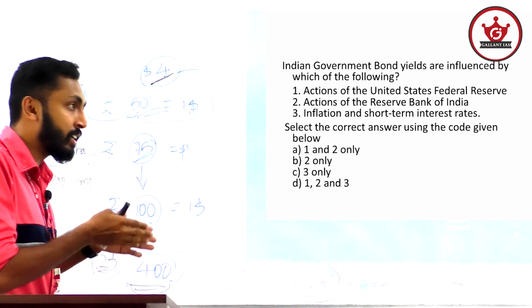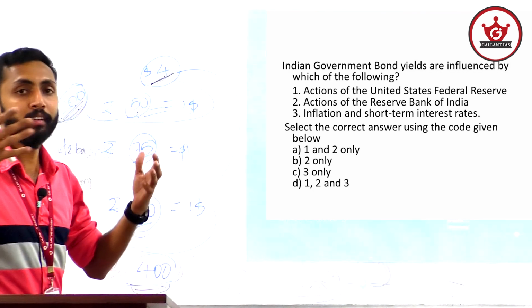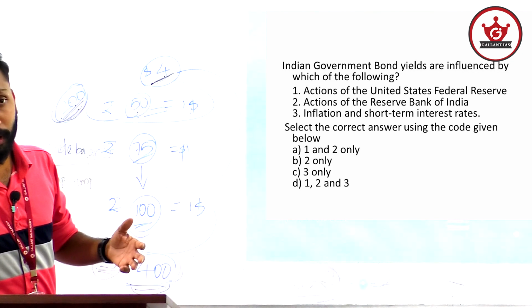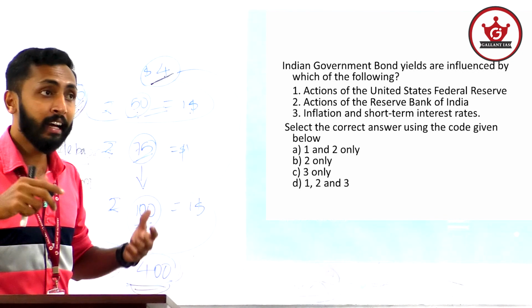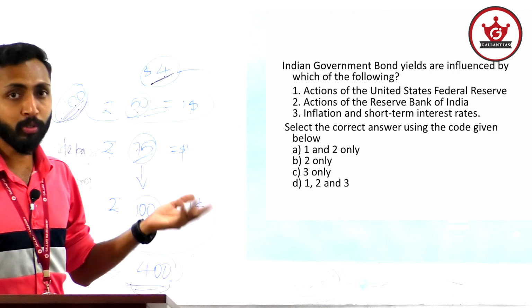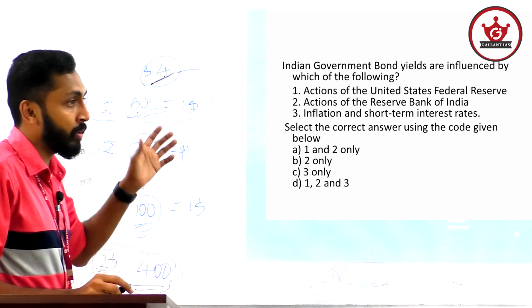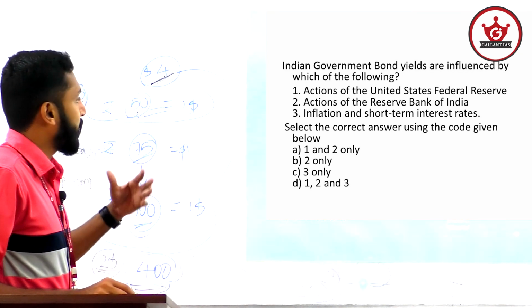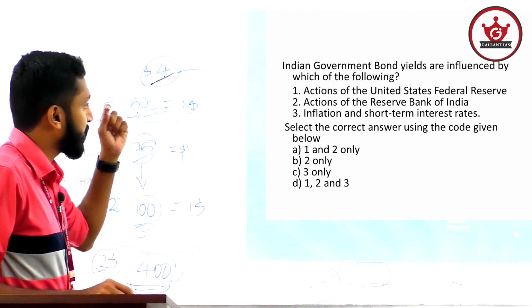If there is a decrease in the bond yield in the United States of America, there may be a capital flight from America to India that can increase the bond price and decrease the bond yield. So there is a possibility. Here there is no term like necessarily or must. We are just discussing the possibility. So the first statement is correct.